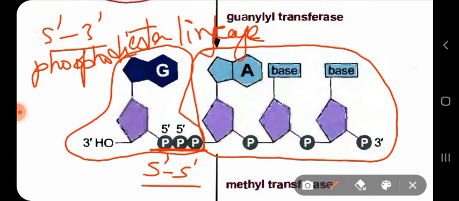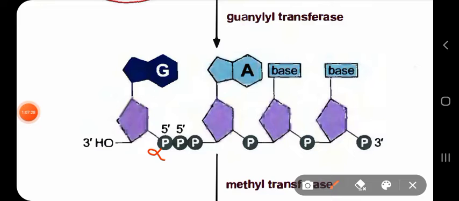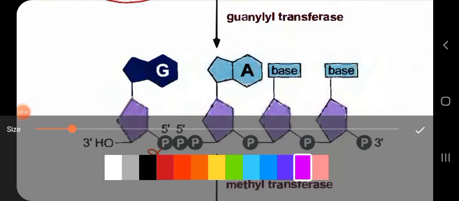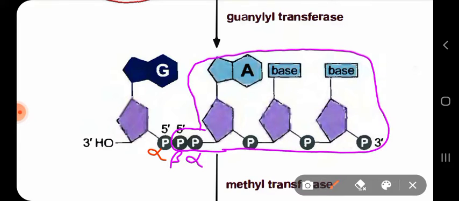But here the 5 prime 5 prime linkage involves 3 phosphate groups: 1 phosphate from the GTP molecule, the alpha phosphate of the GTP molecule, and the remaining two, the beta and the alpha phosphate, are from that extreme 5 prime end of the RNA.